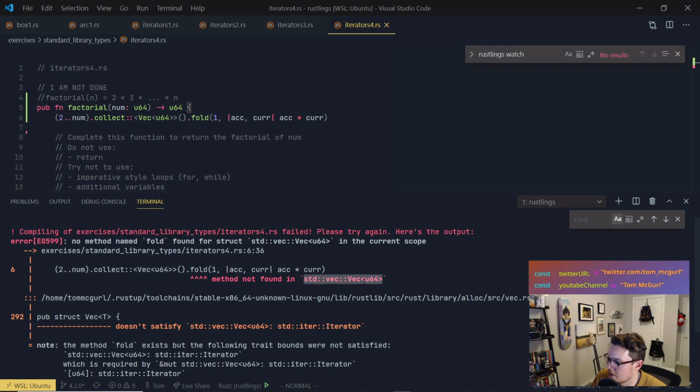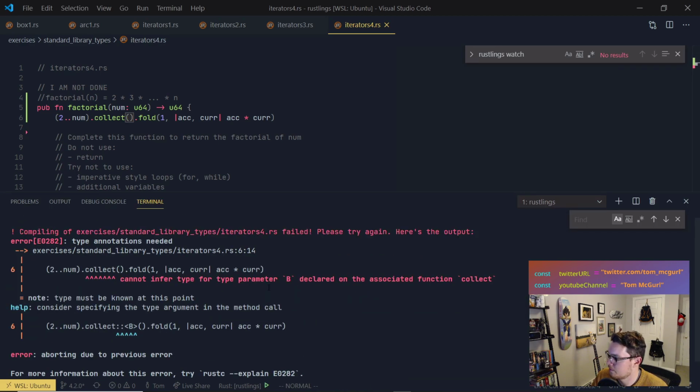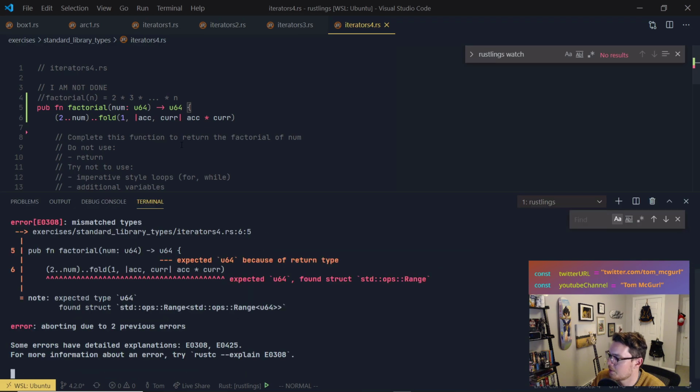Method not found in vec64 because we can only fold on an iterator. So let's see if we can just leave that off. Okay, cannot infer the type. So we want it to be an iterator. Let me see something. So Batata said this should work.